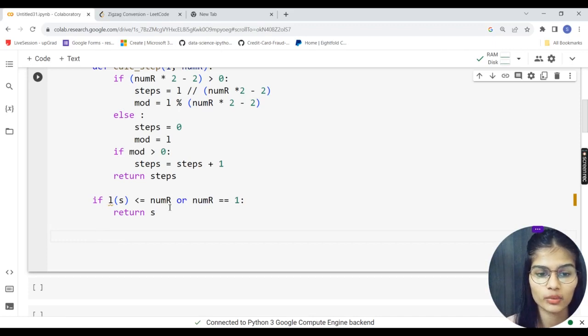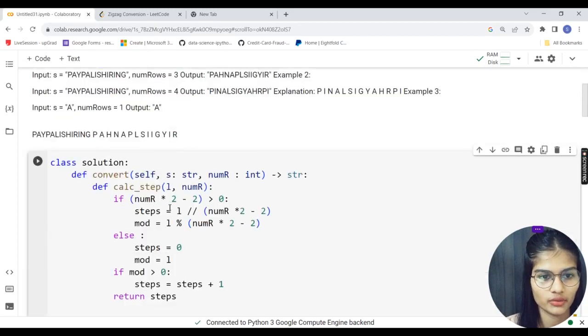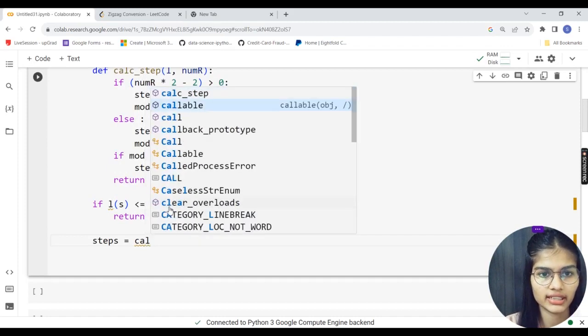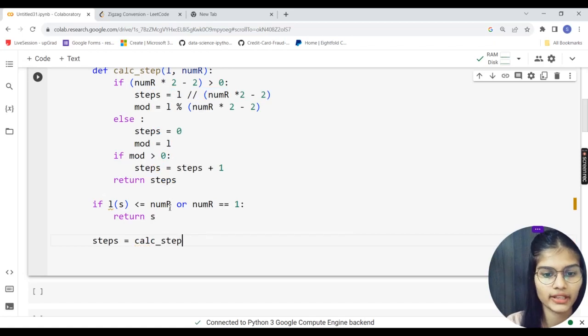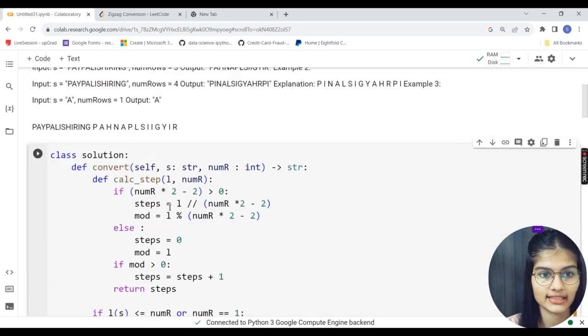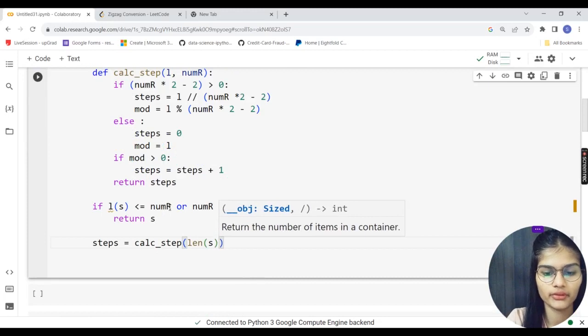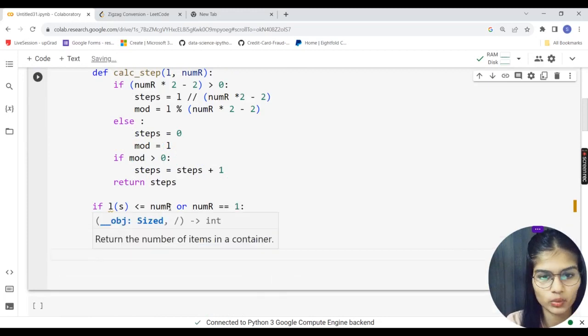Now I want to check how many characters are in a single zigzag. I will check that. So I'm just going to take steps. Now steps is equal to, we made a function over here, calc_step. I would just call that function calc_step, and inside that I'm just going to pass the length of my string, and I will return the number of rows, so num_r. Pretty cool.